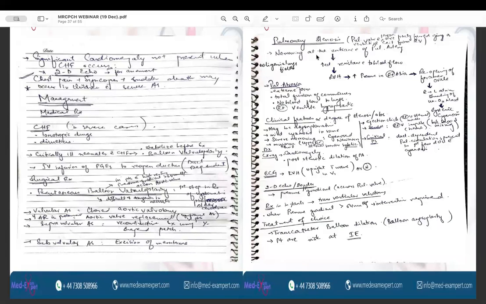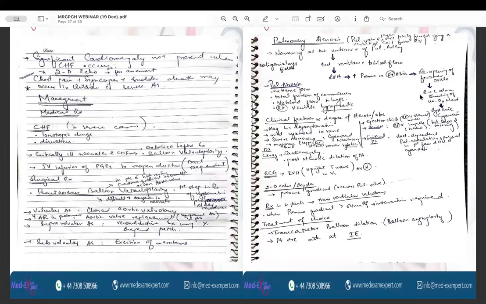So what happens is that there is narrowing at the entrance of the pulmonary artery, there is increased resistance to the blood flow, the right ventricle has to exert more to pump the blood because of the narrowed passage, there is increased pressure in the right atrium. Because of increased pressure in the ventricle and the atrium, there is reopening of the foramen ovale.